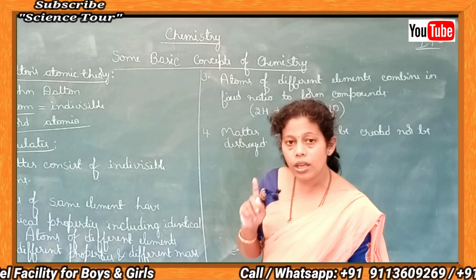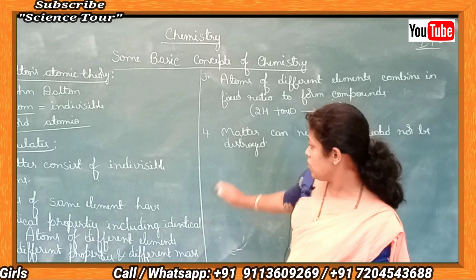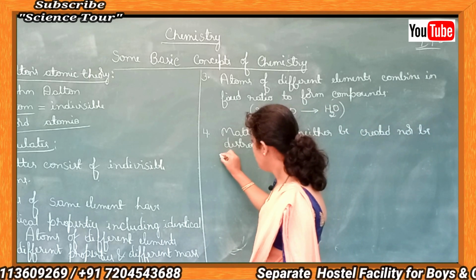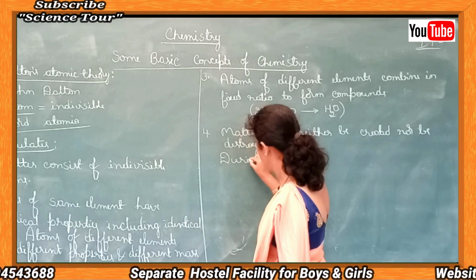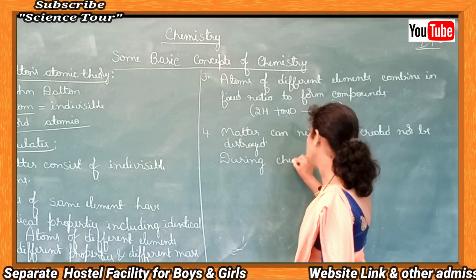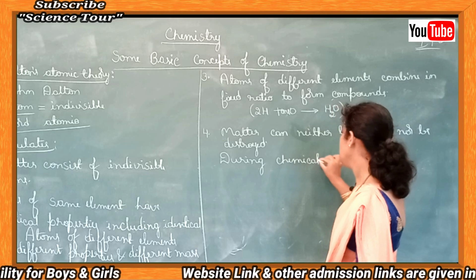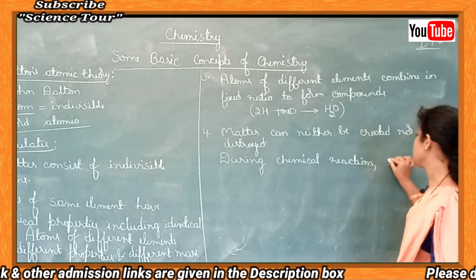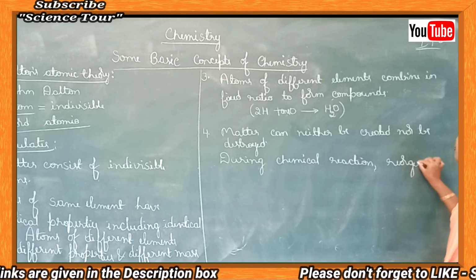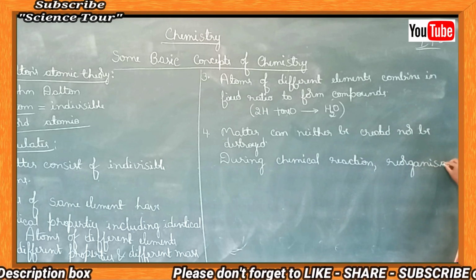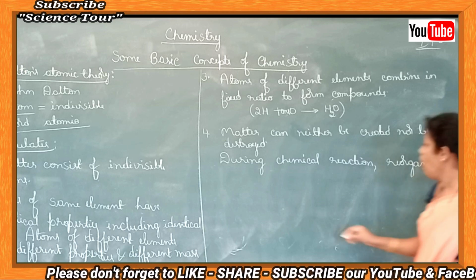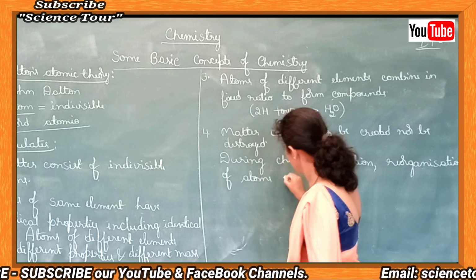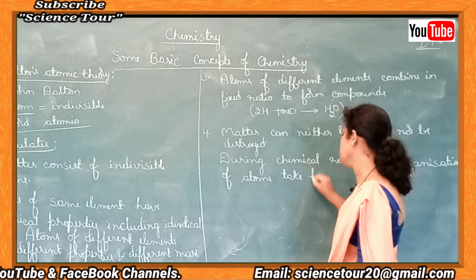What is the meaning of this? Meaning of this is simple. During a chemical reaction or during a chemical process, reorganization of atoms takes place. So this is postulate number 4.